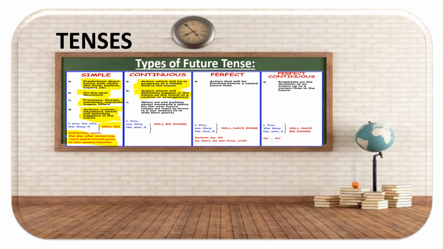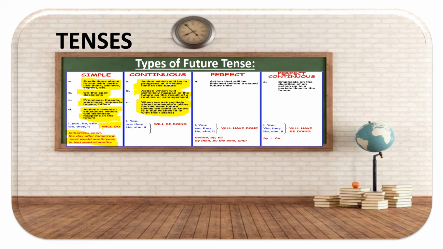When we ask politely about someone's plans for the near future. Basically, it's about when you ask somebody, what are you going to be doing this week? So I will be going to work, or I will be working on a new project.